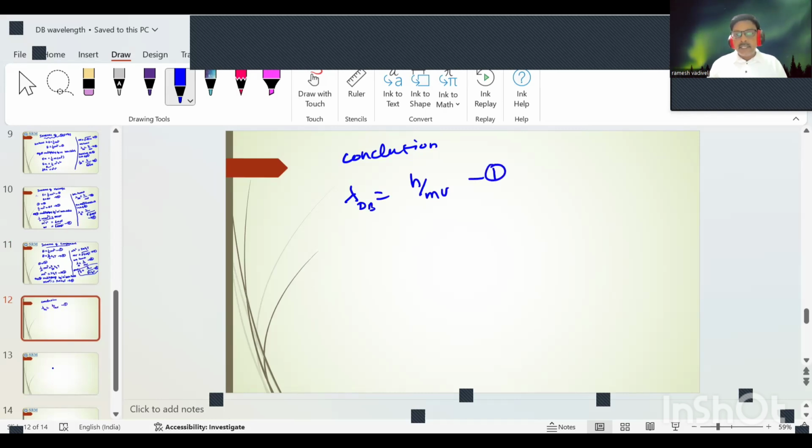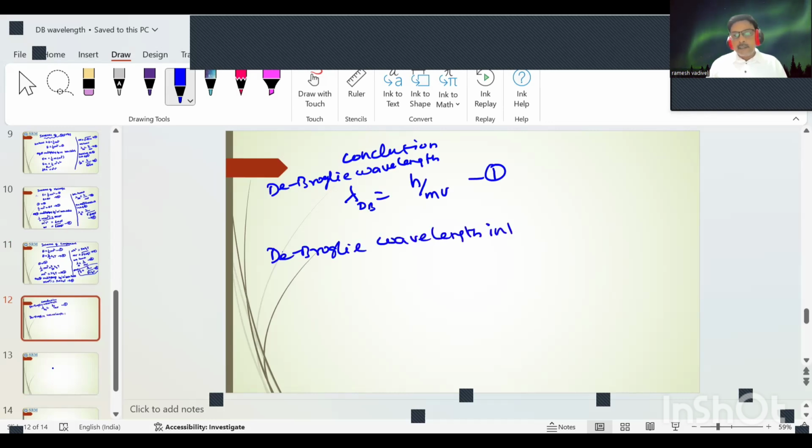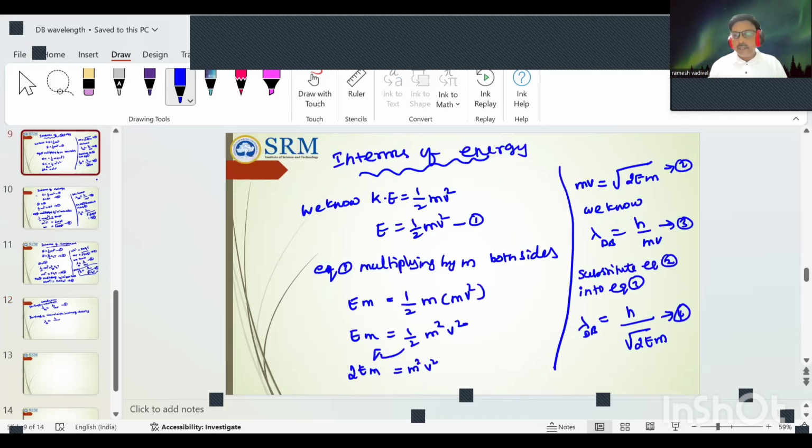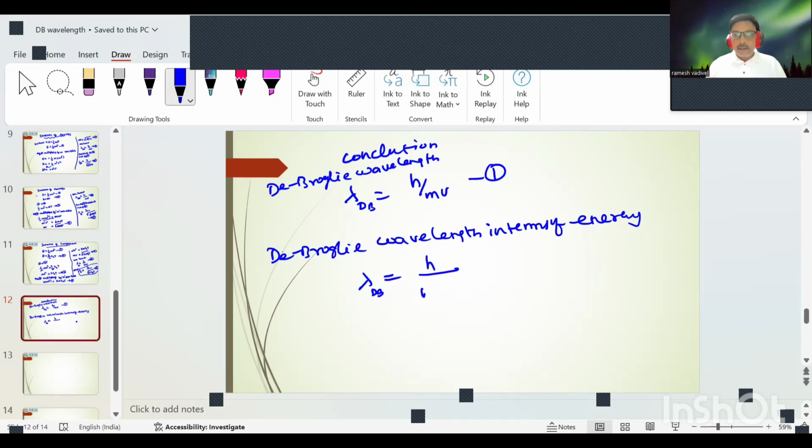Next, the de Broglie wavelength in terms of energy: lambda dB is equal to h divided by root of 2Em.